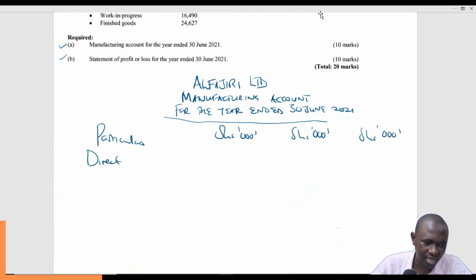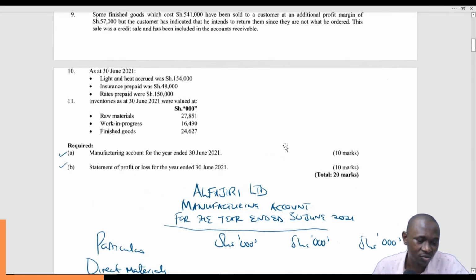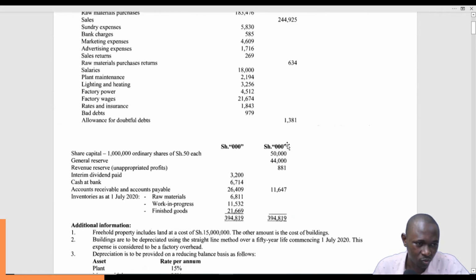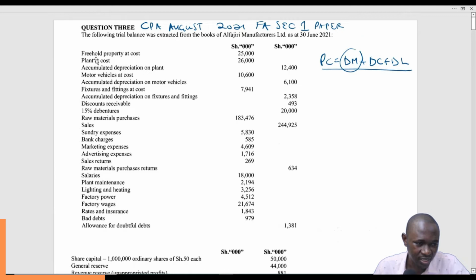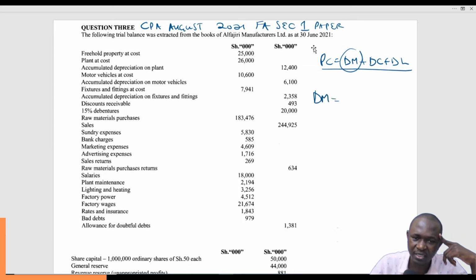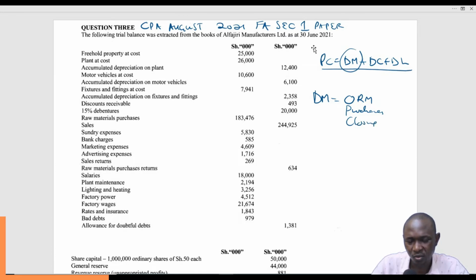If the direct materials figure has been given to us just like that on a silver plate, then it will be good to go. But in most cases, it will be hidden, so we'll need to compute the direct materials. And how do we compute the direct materials? Simply take the opening stock of raw materials, then we add the purchases of raw materials, and of course purchases can come in with some workings, and then less closing stock of raw materials. That way we'll be able to get the direct materials.